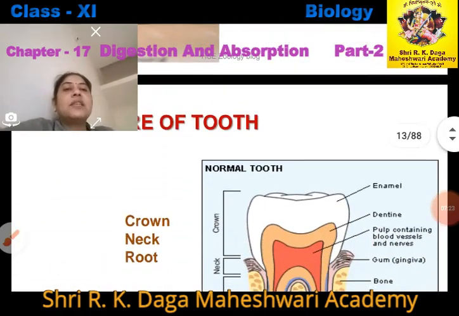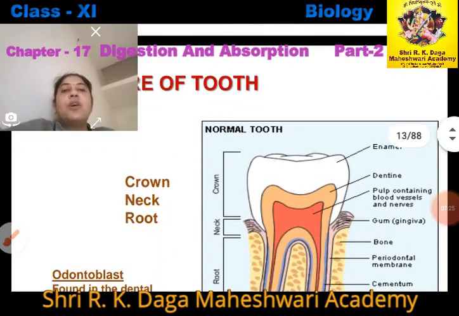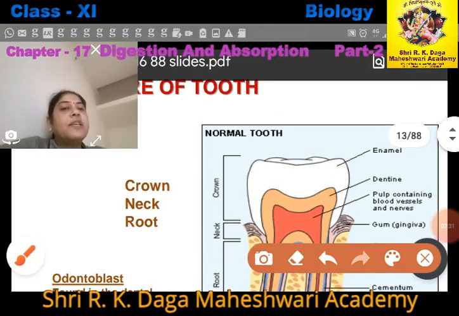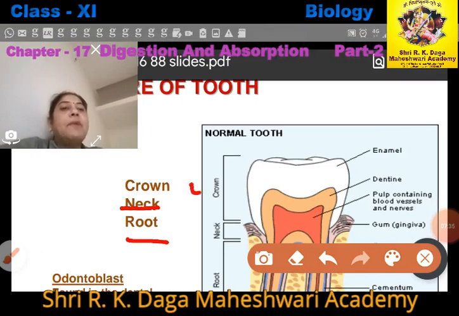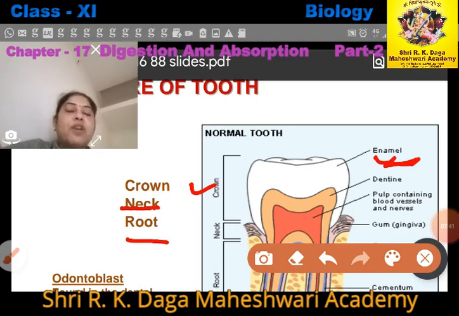Now this is the structure of teeth. Teeth contain mainly 3 parts. The basal part is called the root, the middle part is called the neck, and the upper white part is called the crown. The crown is made up of enamel. Enamel is the hardest part of the body and is made up of calcium carbonates, right?